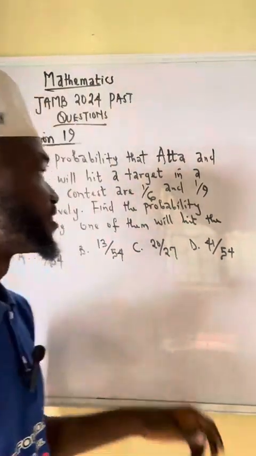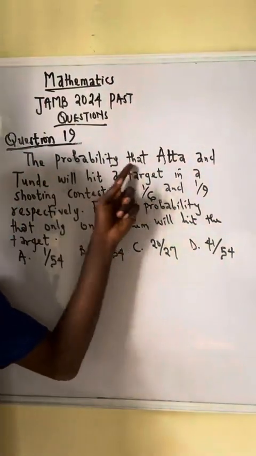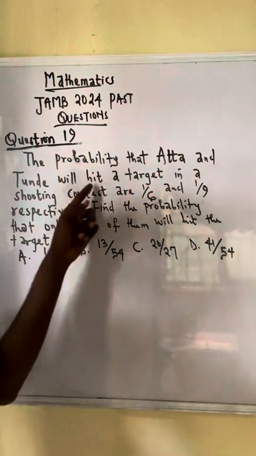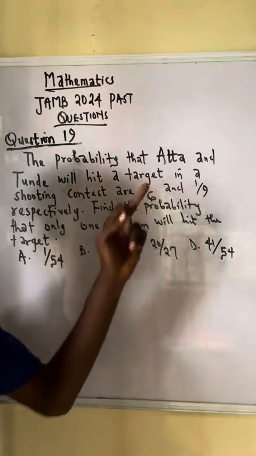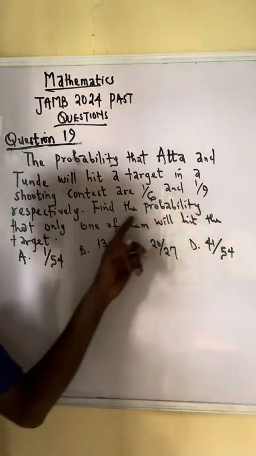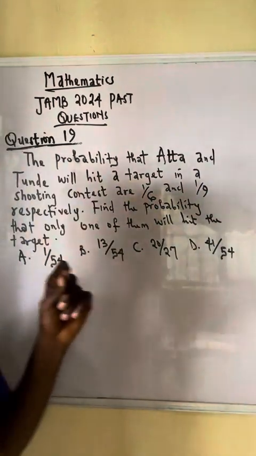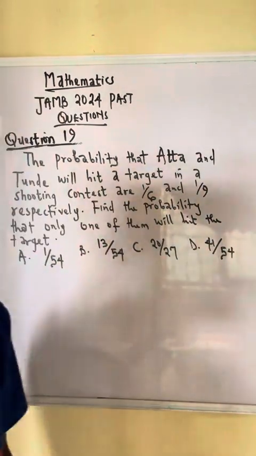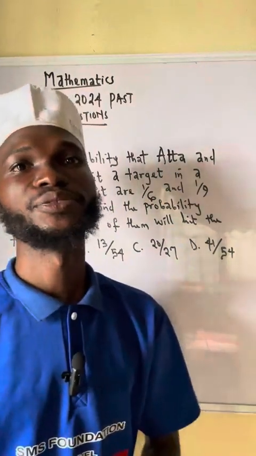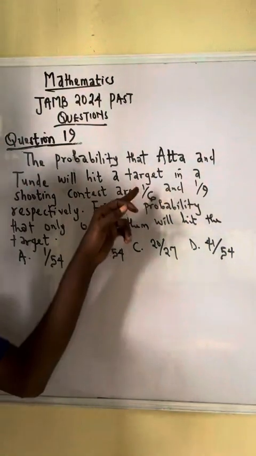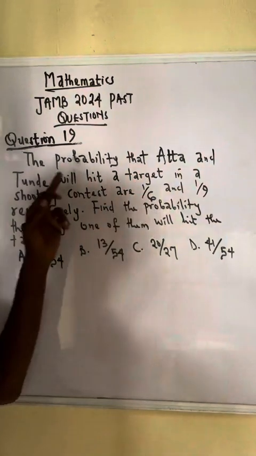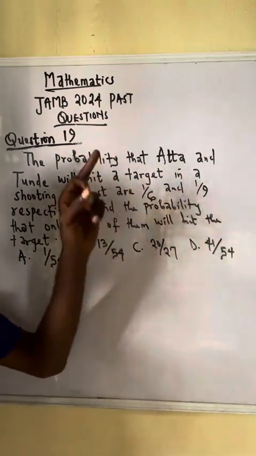Question 19. The probability that Atta and Tunde will hit a target in a shooting contest are 1/6 and 1/9 respectively. Find the probability that only one of them will hit the target. Very good. This is a question on probability, and they have given us that the probability that Atta will hit the target is 1/6, and also Tunde will hit the target is 1/9.